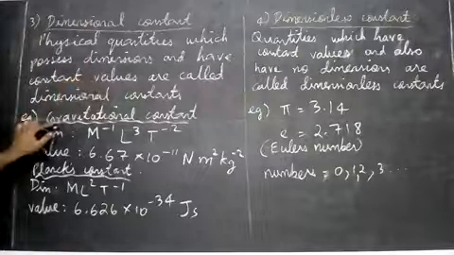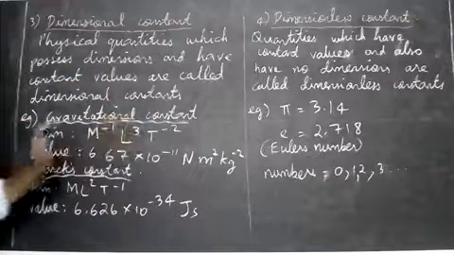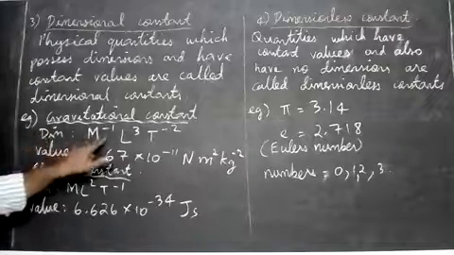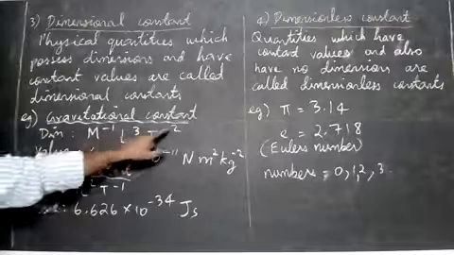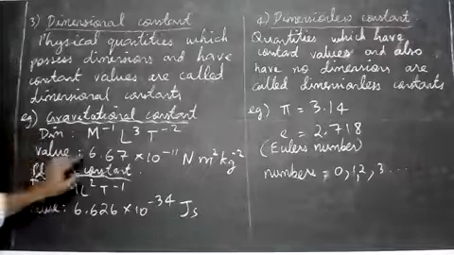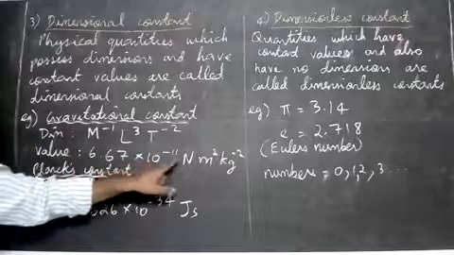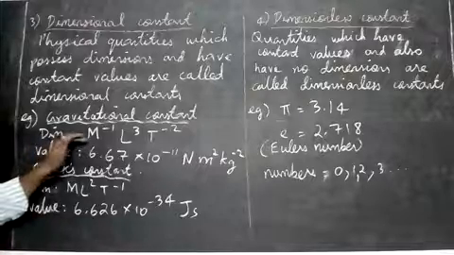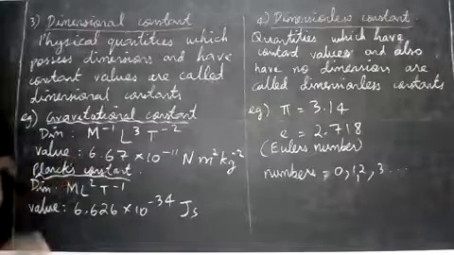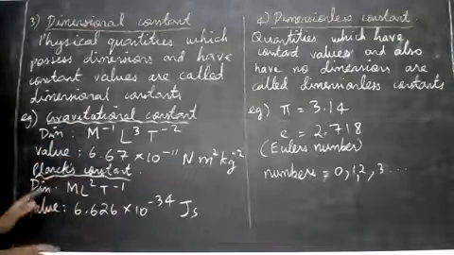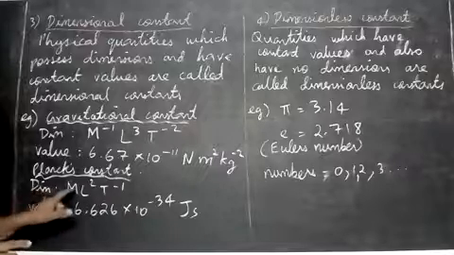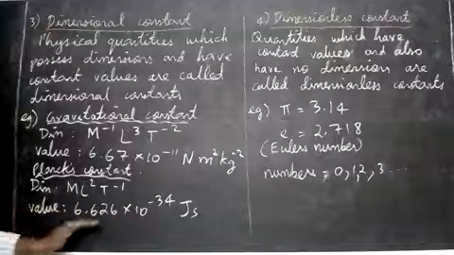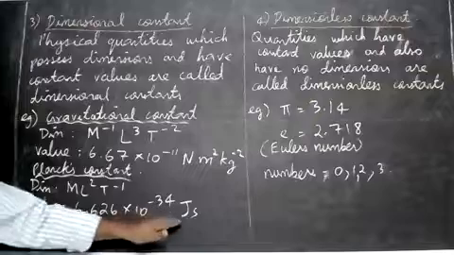Let's see examples. Say gravitational constant, which you learned in 10th also. The dimension of the gravitational constant will be M power minus 1 L cube T power minus 2. Its value will be 6.67 into 10 power minus 11 newton meter square kilogram power minus 2. It has a number, it has dimension and it also has a value. It's a constant. Next, see Planck's constant. Its dimension will be M L square T power minus 1, and its value is 6.626 into 10 power minus 34 joule second.